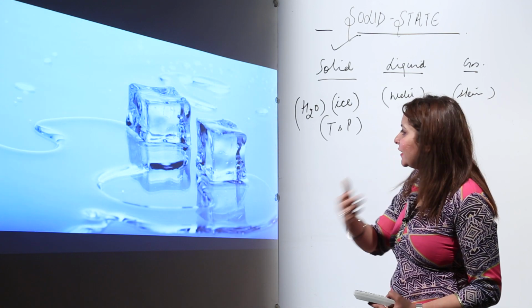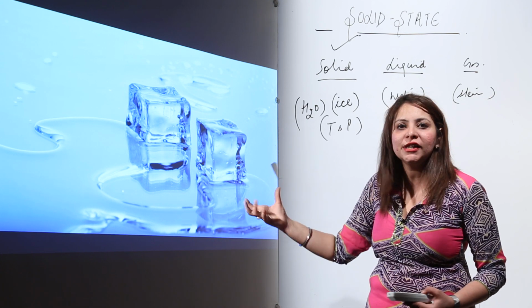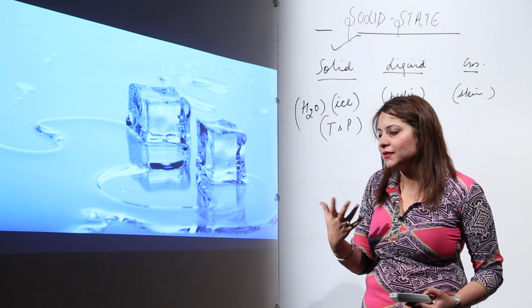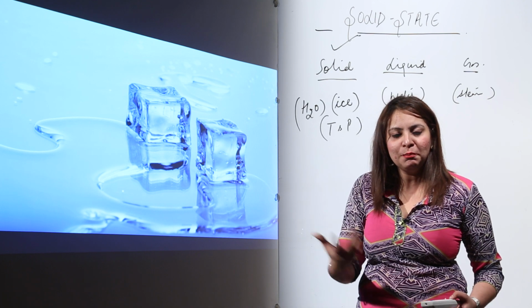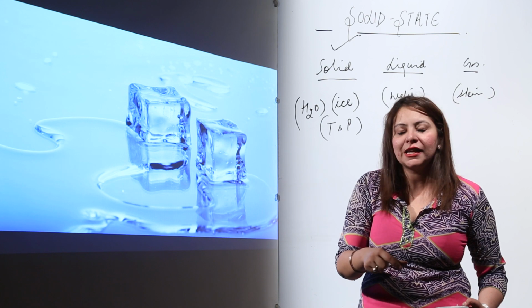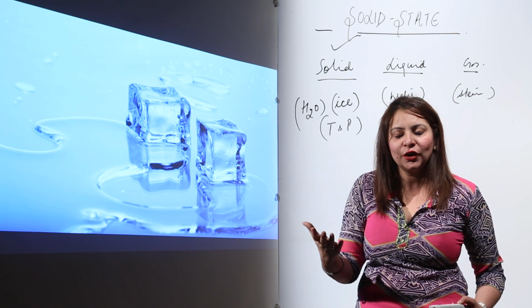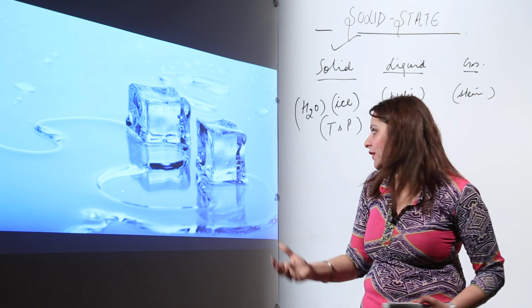Likewise, we have the ice. As I've already told you, this is ice. You can use it when in summers you come back home and want to drink chilled water. You just add a piece of ice cube to it, and your thirst just goes away.